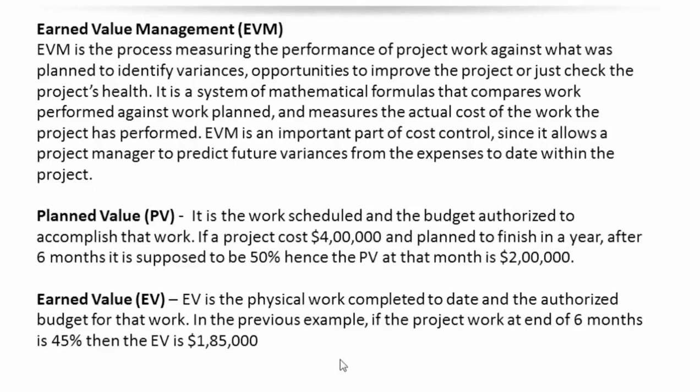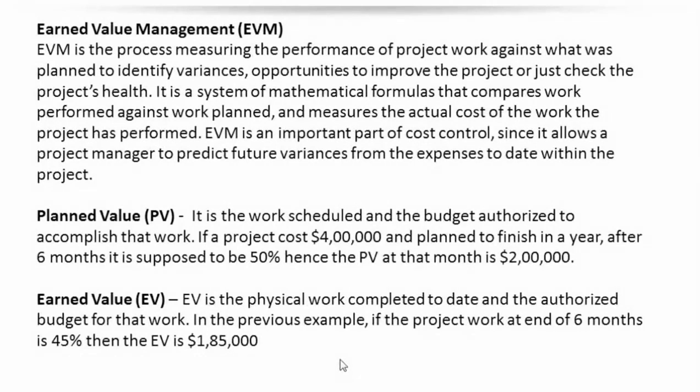So what is planned value? Suppose you are working on a project whose cost is $400,000 and it is planned to be finished in a year. After 6 months, what does that mean? 6 months means half of the year, so 50% of the work. So your planned value after 6 months is 50% of the project cost, which is 50% of 400,000, which is 200,000.